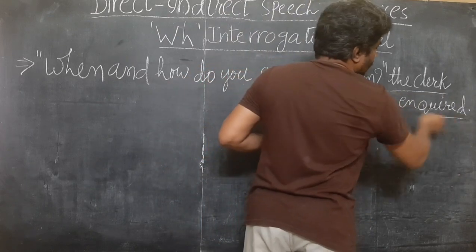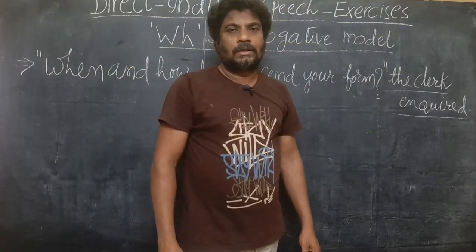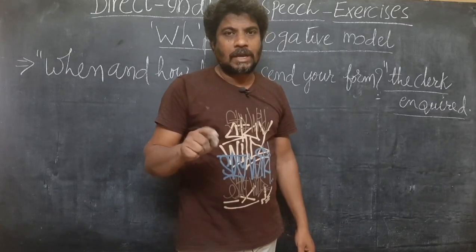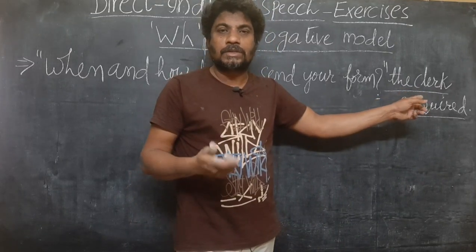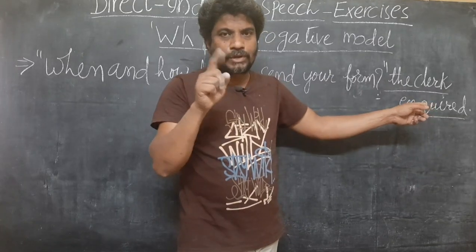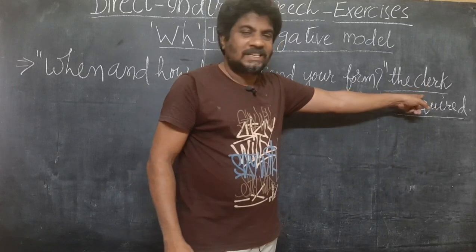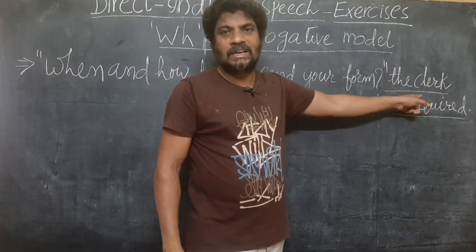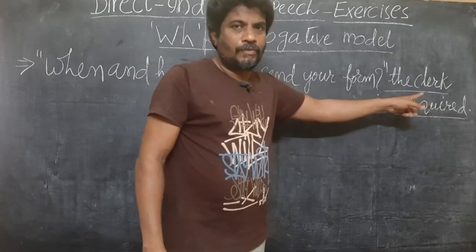The clerk inquired. This is not clerk. C-L-E-R-K is not clerk. It should be pronounced clock. Usually we pronounce C-L-O-C-K clock. Likewise, you have to pronounce this word. Then you have a doubt, how do we pronounce C-L-O-C-K? C-L-O-C-K is pronounced cloak. Slightly ow sound should be pronounced over there. Okay, that we shall discuss. Here C-L-E-R-K should be pronounced clock, not clerk. Remember, this comes in very, very handy in your future examinations.